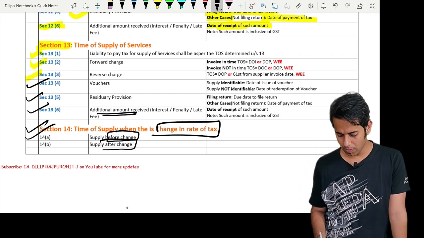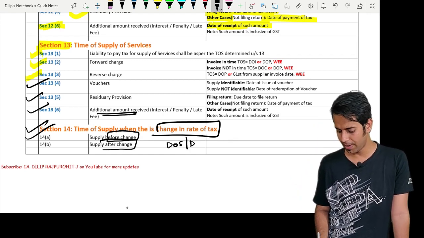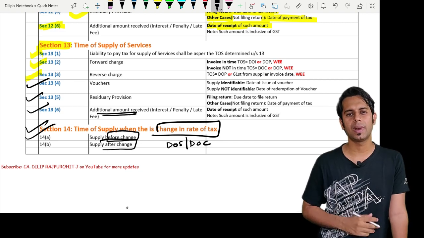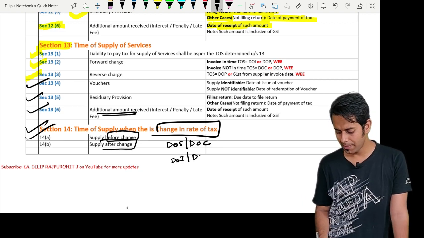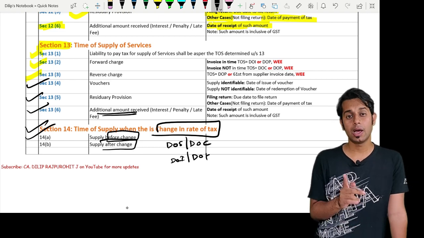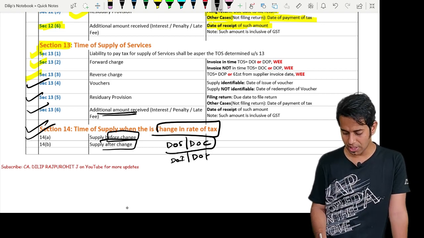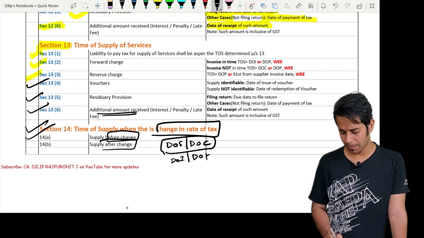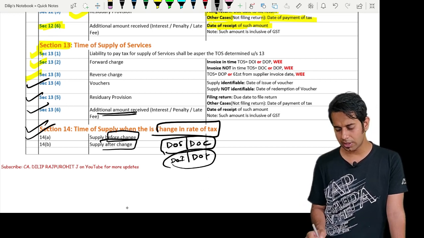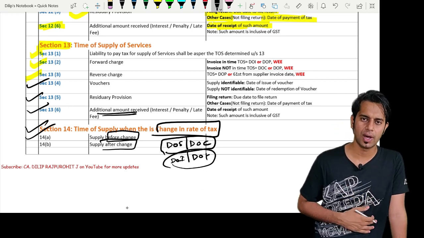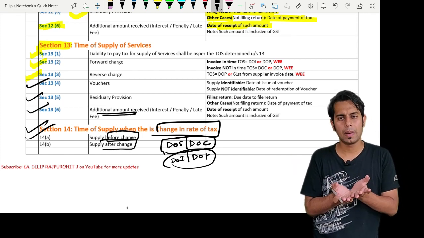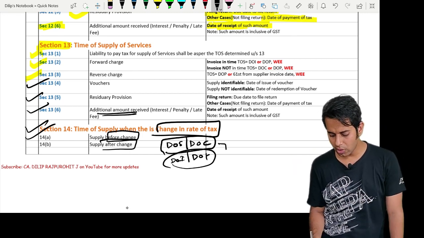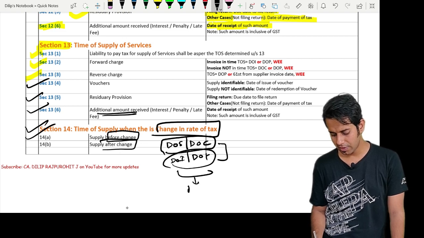Date of supply is there, no? Date of supply or date of completion can never become time of supply. Sir, then who can become? Either date of invoice or date of payment will become the time of supply. Whichever is with date of completion or date of supply will become the time of supply. Sir, what if they both are not with date of completion or date of supply? If they are not together, then date of invoice or payment, whichever is earlier. If all the three are together, then date of invoice or payment, whichever is earlier.